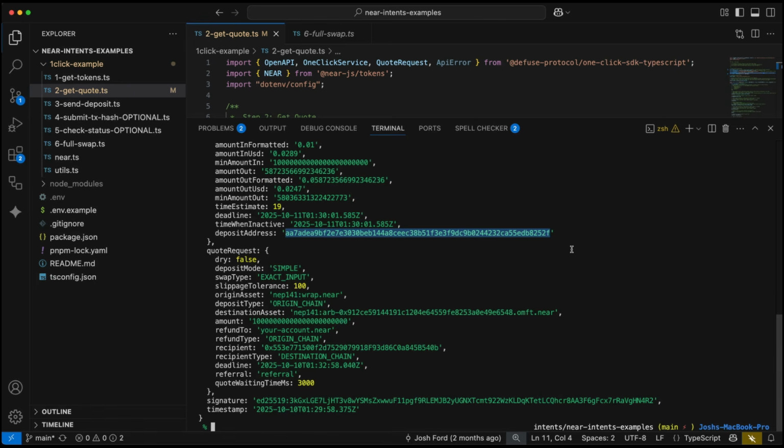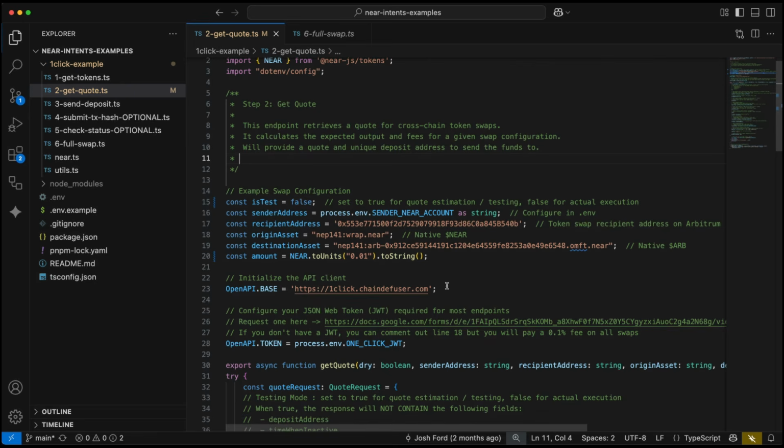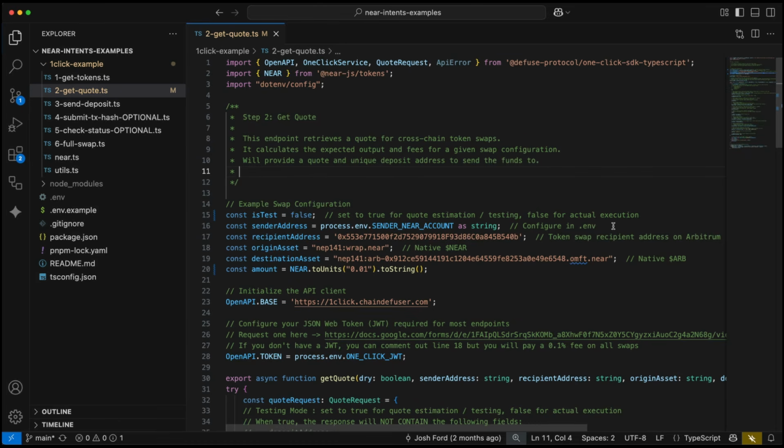And now you can see where earlier I was saying you don't necessarily need a near account to perform any of this, because the sender address and the recipient address could be non-native near addresses. So yeah, if I wanted to take my Arbitrum address and put that where my sender address was, and now say I have a different address on a different network, I can put that value there. I can get my quote, and then I just send a deposit on that native network. To give you a quick demo on how this would work, let's modify our swap configuration values, and we'll get a new quote that doesn't involve any near native asset swapping.